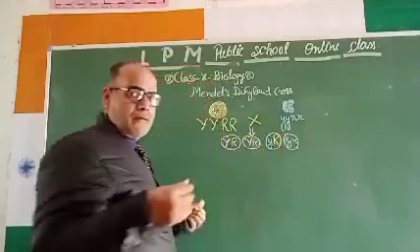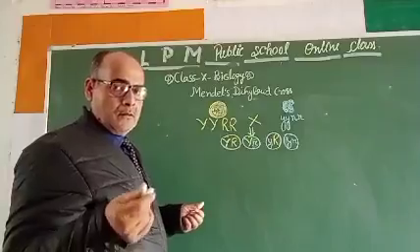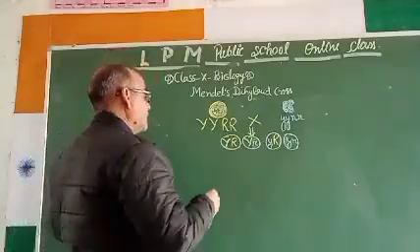As I have already explained to all of you during the monohybrid cross.